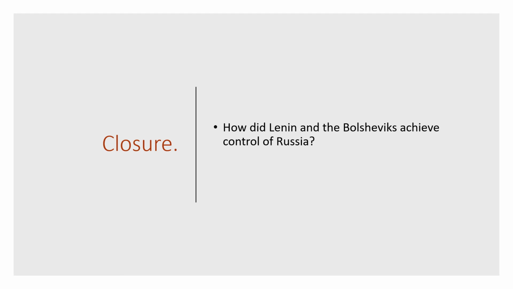All right, so think about this. How did Lenin and the Bolsheviks achieve control of Russia? Think about the Russian Civil War and how Lenin was able to draw people to his side and gain control, and that will help you answer the question.